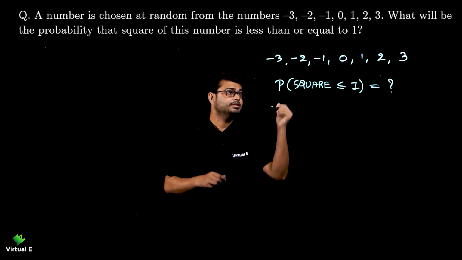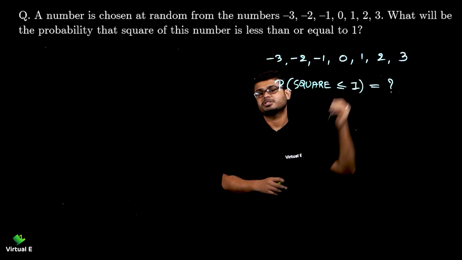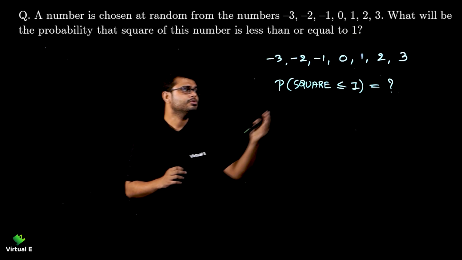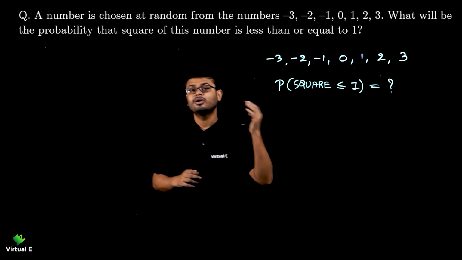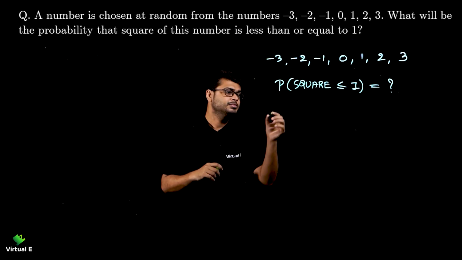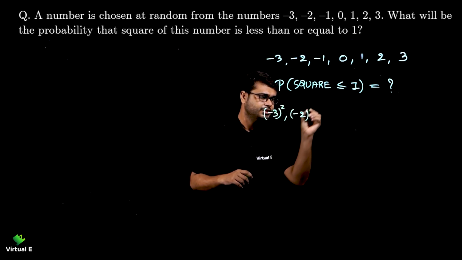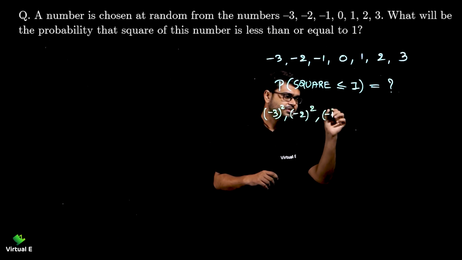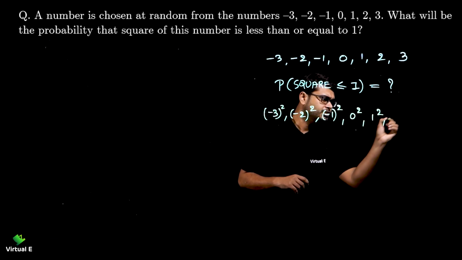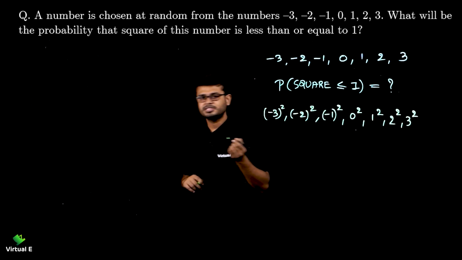If they are asking about the square, then we need to square all these numbers. If you don't do the square, how will you come to know which of them are less than or equal to 1? Simple logic. So let's do the square of them: minus 3 squared, minus 2 squared, minus 1 squared, then 0 squared, 1 squared, 2 squared and 3 squared. Very simple, right?